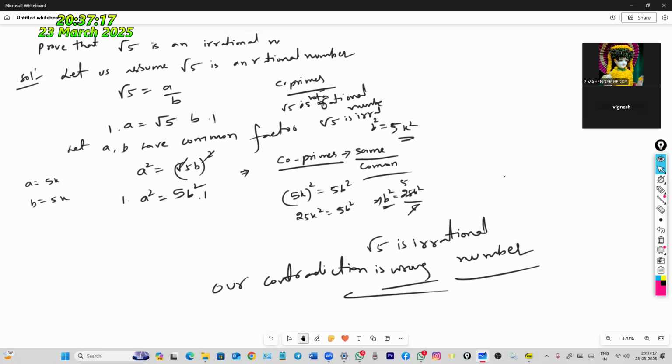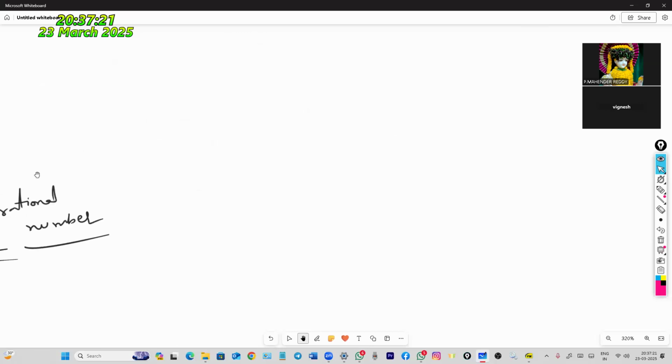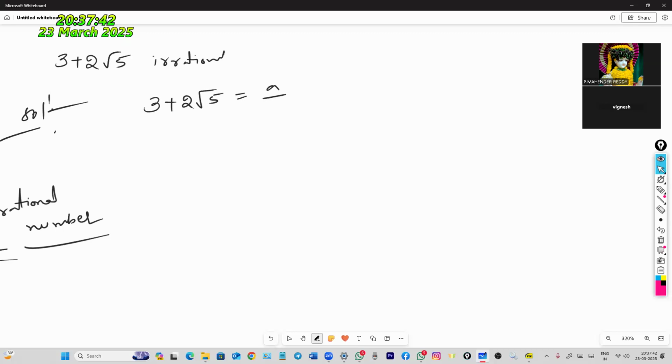Now the next, last question: 3 plus 2 root 5. Show that it is an irrational number. Now the solution. 3 plus 2 root 5 equal to a by b.